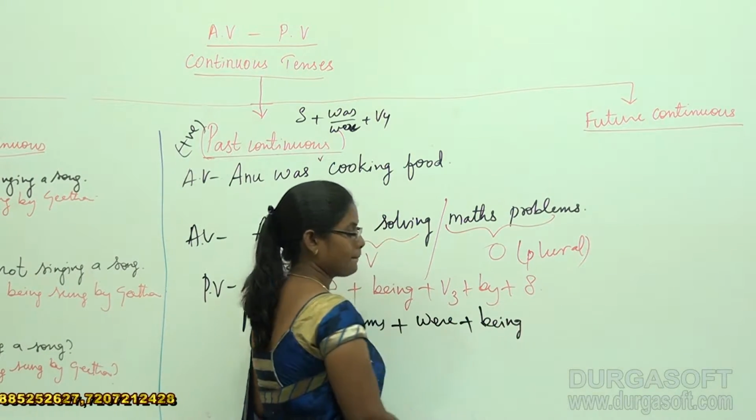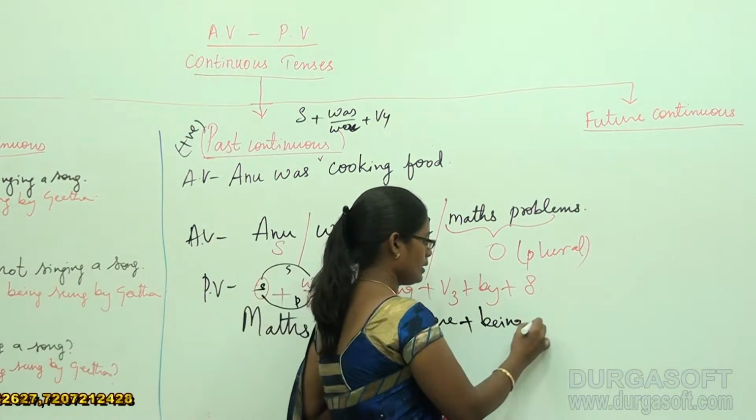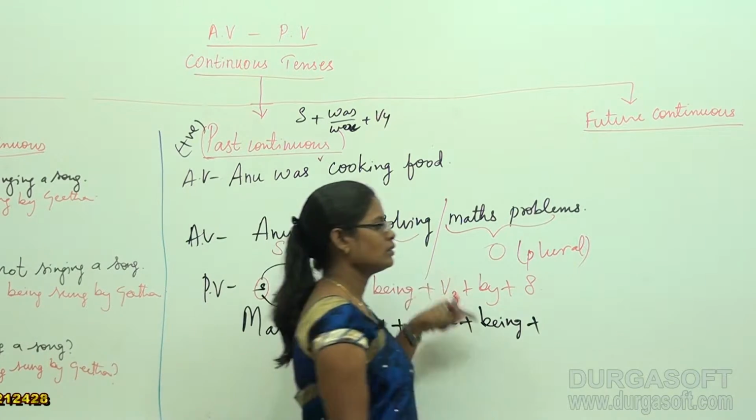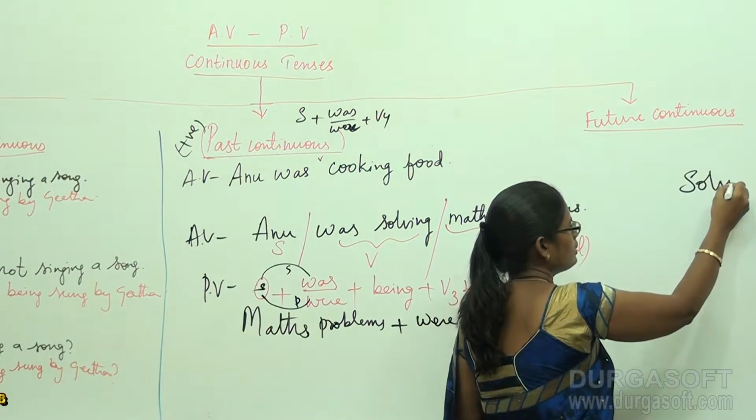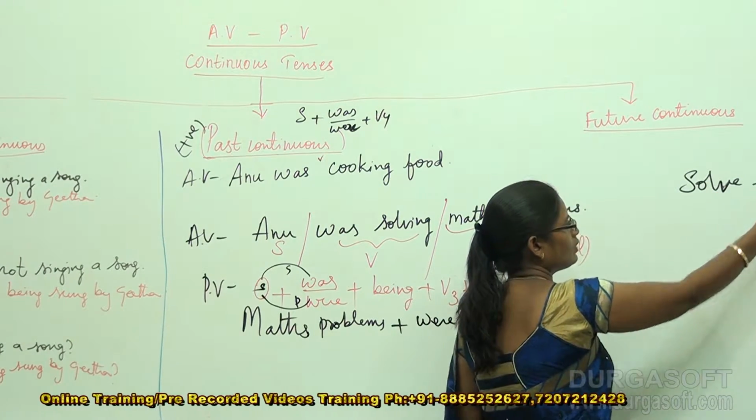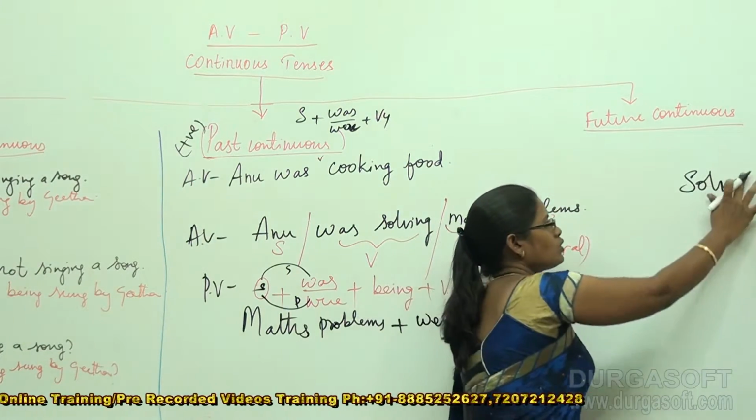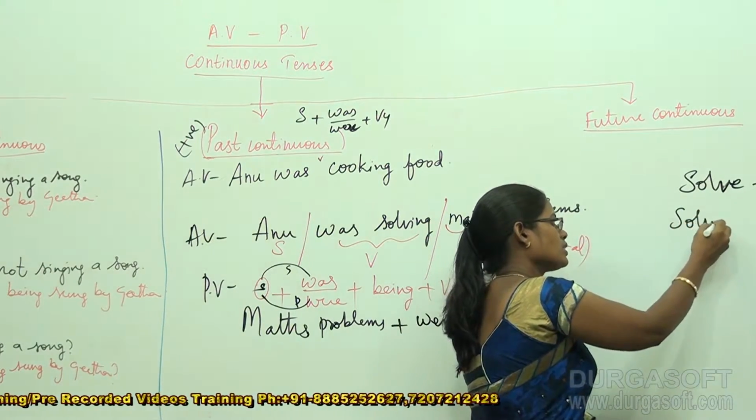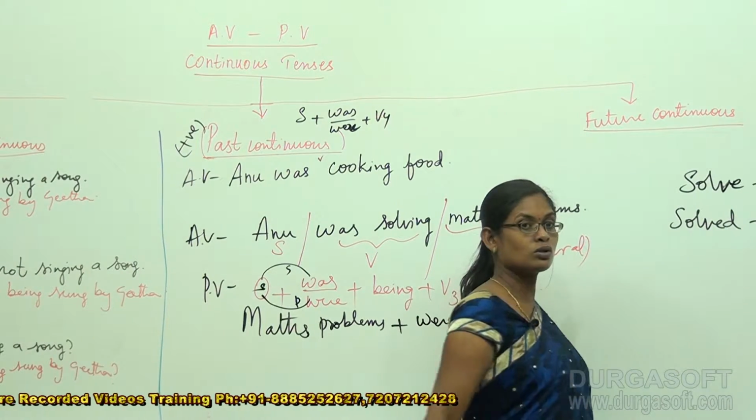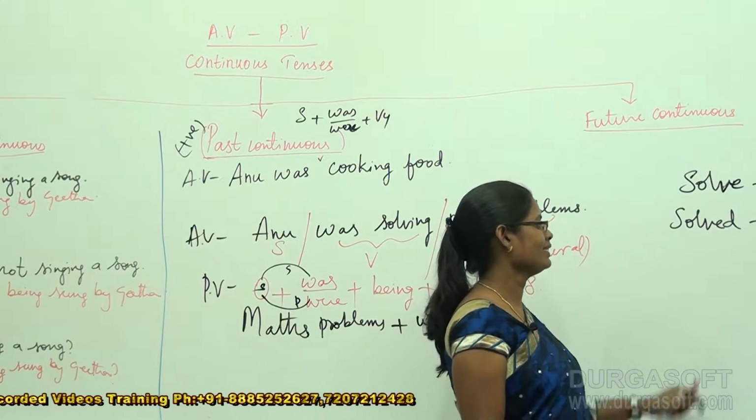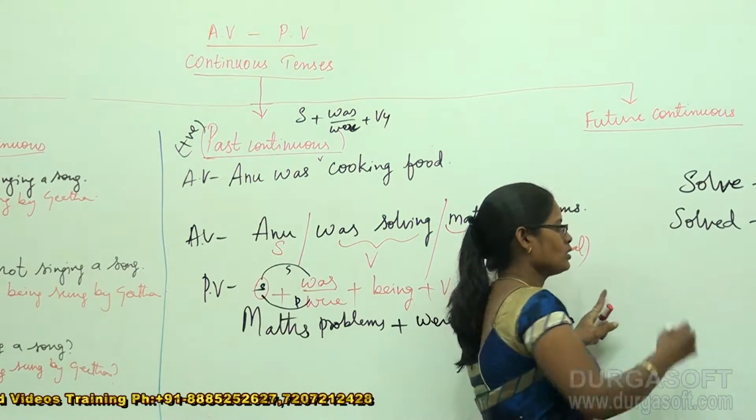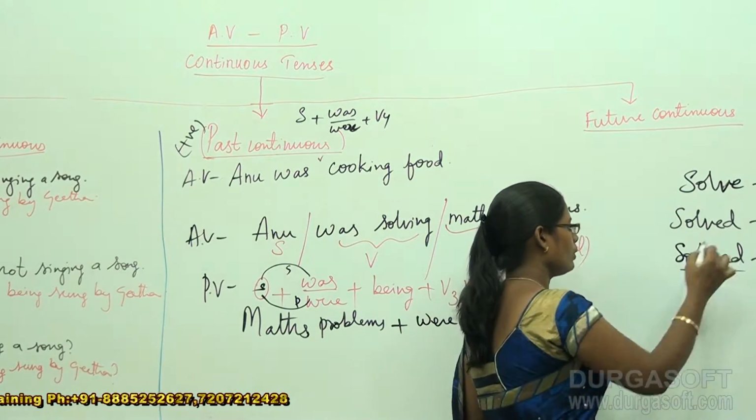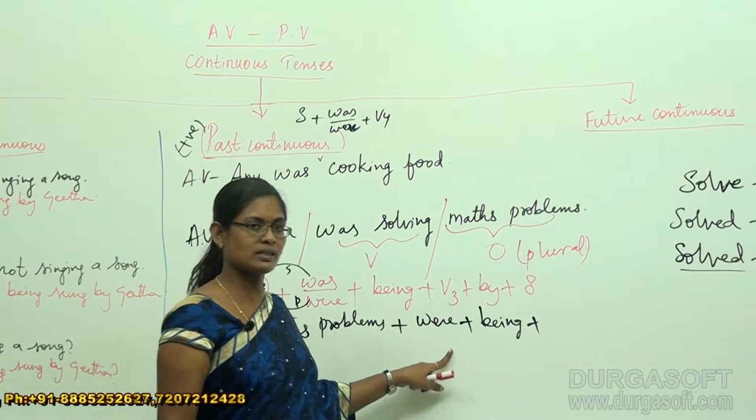Were plus being plus V3 of solve. See, my main verb here is solve. My V1 verb here is solve. What is the V2 form of solve? Very good, it is solved, but not solven. So solve, solved, solved. Even V3 is solved. So the required form of verb for us here is solved.